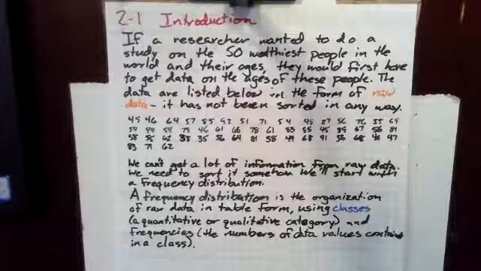We can't get a lot of information from raw data. We need to sort it somehow. And we'll start with a frequency distribution. A frequency distribution is the organization of raw data in table form using classes, which are quantitative or qualitative categories, and frequencies, which are the numbers of data values contained in a class.